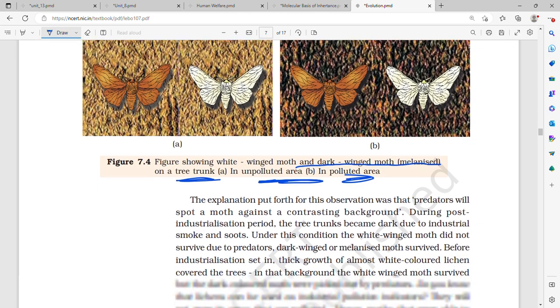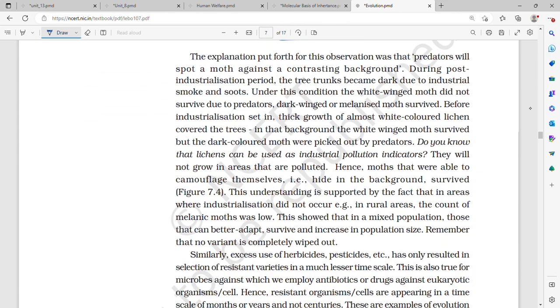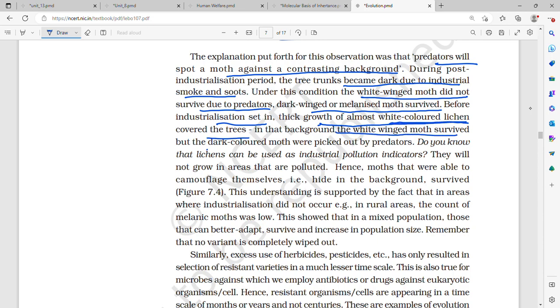So the explanation put forth for this observation was that predators will spot a moth against a contrasting background. During the post-industrialization period, the tree trunks became dark due to industrial smoke and soot. Under this condition, the white-winged moth did not survive due to predators, whereas the dark-winged or melanized moth survived. Before industrialization had set in, thick growth of almost white-colored lichen covered the trees, and in the background, the white-winged moth survived, but the dark-winged moth, which could be seen because of the contrasting color, was picked out by predators.